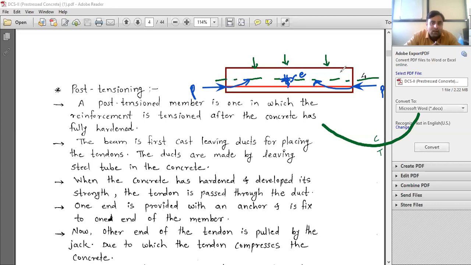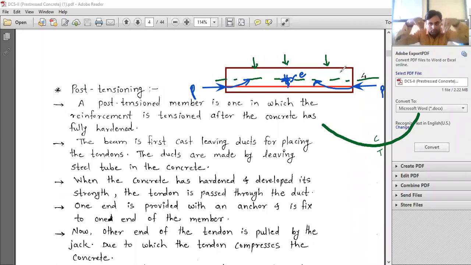And the third thing is that when you take the moment of the force which is acting on the tendon about the neutral axis, about the neutral axis, then you will get the direction. Now your centroid is here and your force is below that. So this will be your direction. It will try to uplift that.